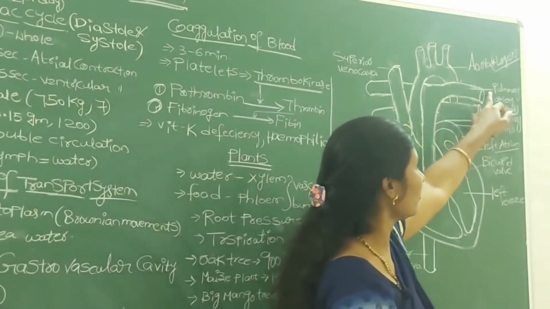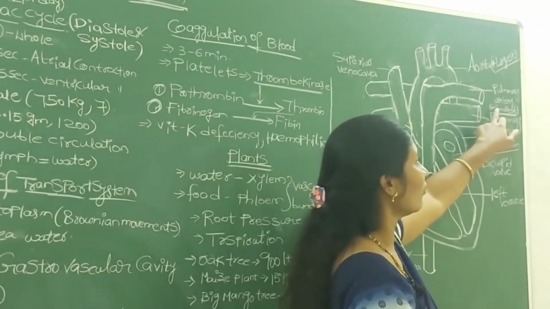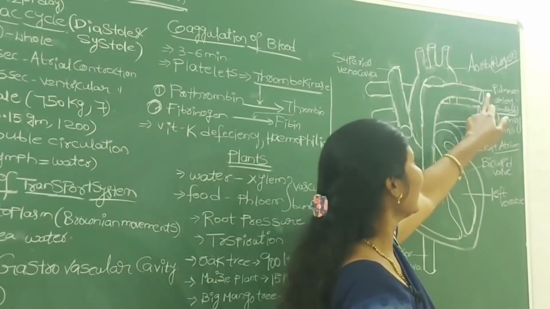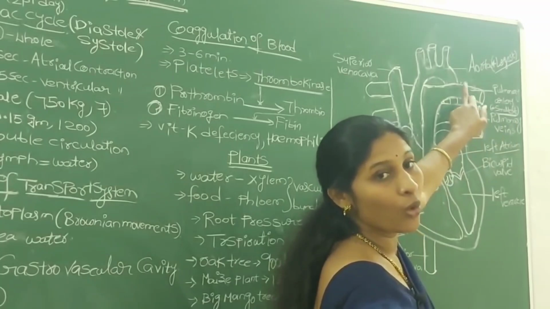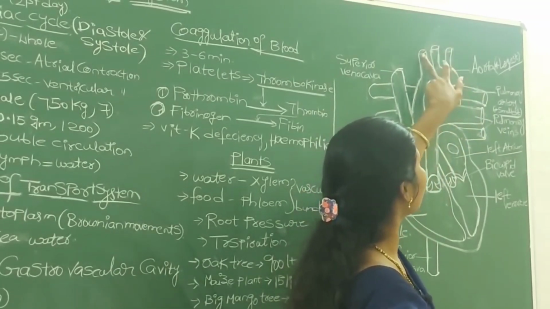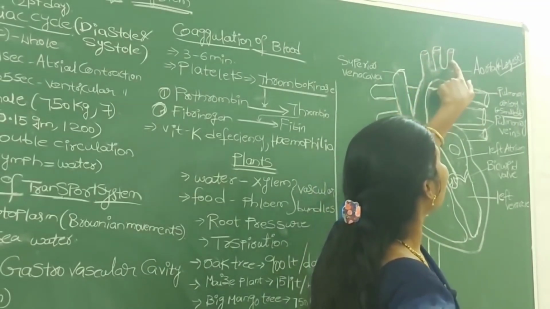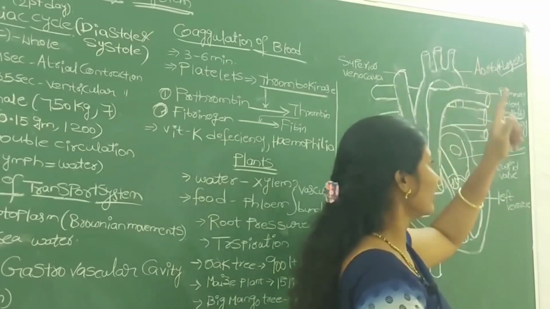And have you seen this one, the pulmonary artery? I already told you this is the smallest artery, and it carries blood only to lungs. In the aorta, the divisions are there. These two divisions carry blood to the head, and this one to the hands, like that.